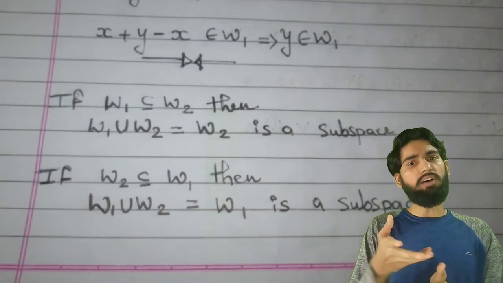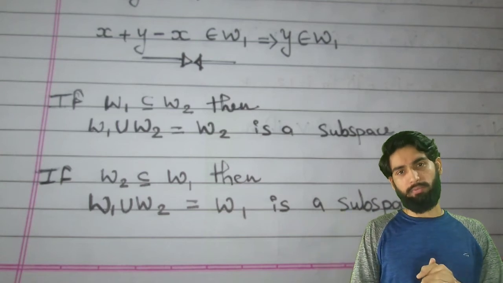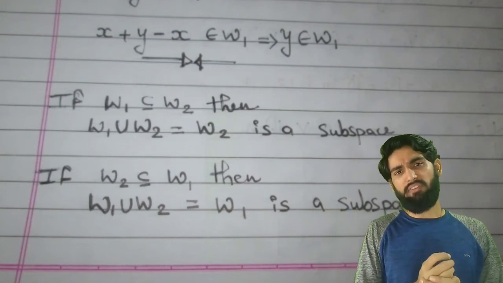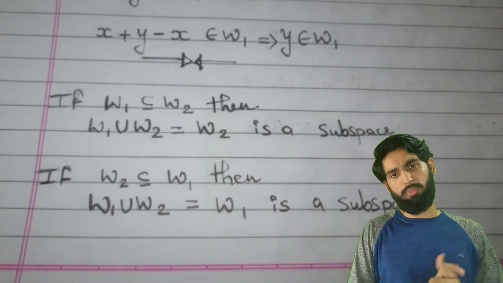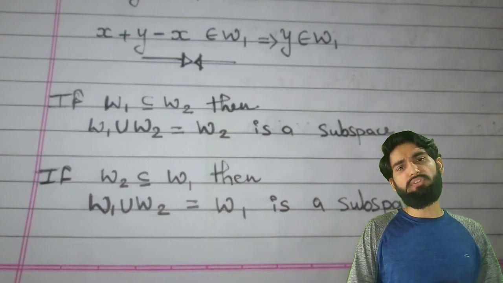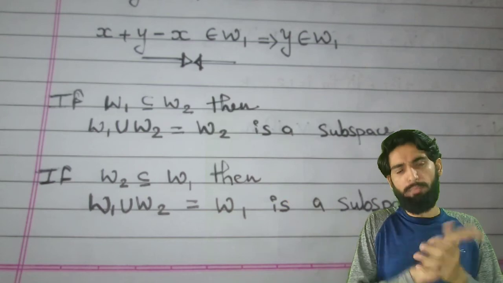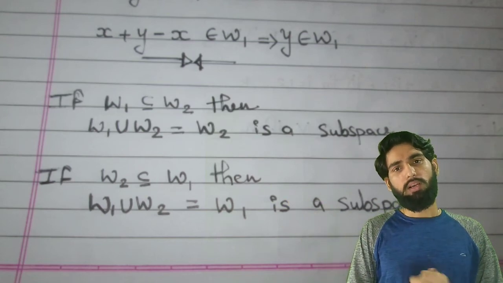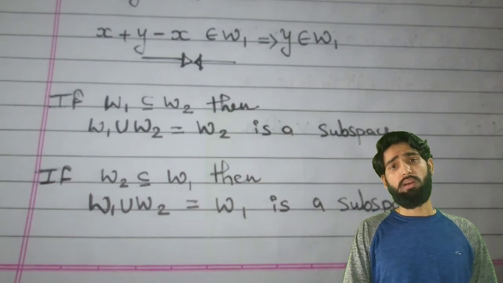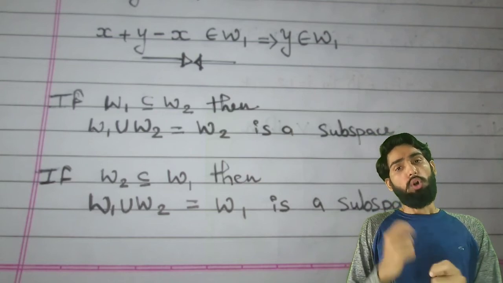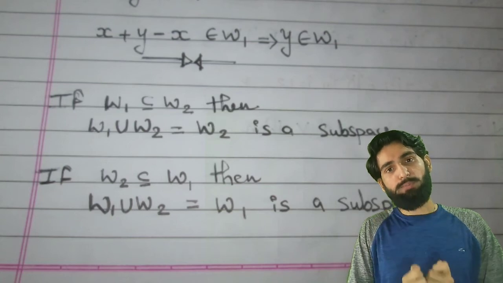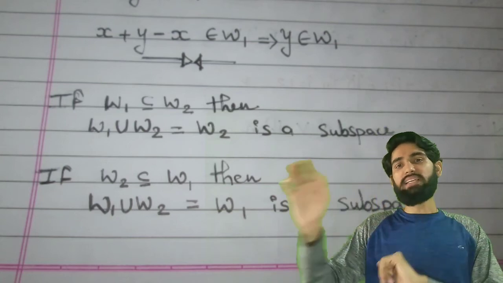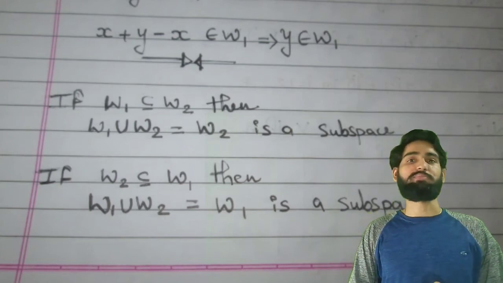Correct? And the other proof, the converse part, is really trivial, but I have just written it. The other part is if they are contained in either of them, that is, if W1 is a subset of W2 or W2 is a subset of W1, then the union is a subspace. That is a trivial case. So this way, now we know the union of two subspaces is a subspace if and only if the one is contained in the other. Otherwise it is not possible.